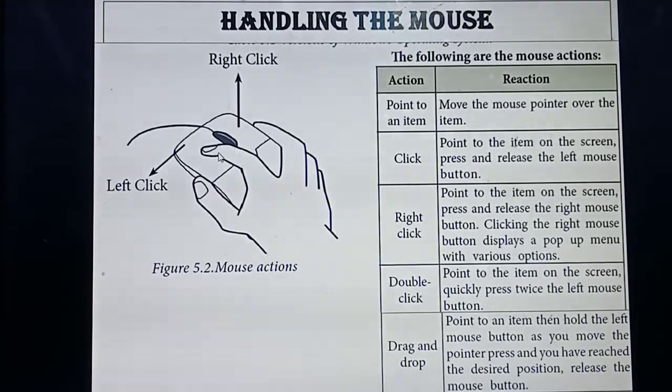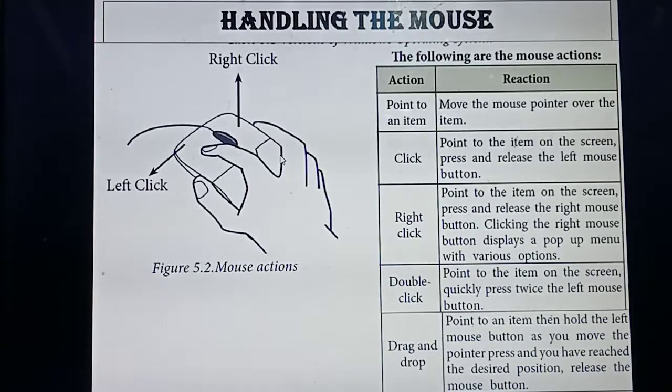Students, if you have seen the mouse, two buttons are there. This is the left mouse button and this side is the right mouse button. If you click the left mouse button, we call it the left click. At the same time, if you click the right mouse button, we call it the right click. What's the use of each of these clicks and what's the use of the mouse? Very important question, this one.